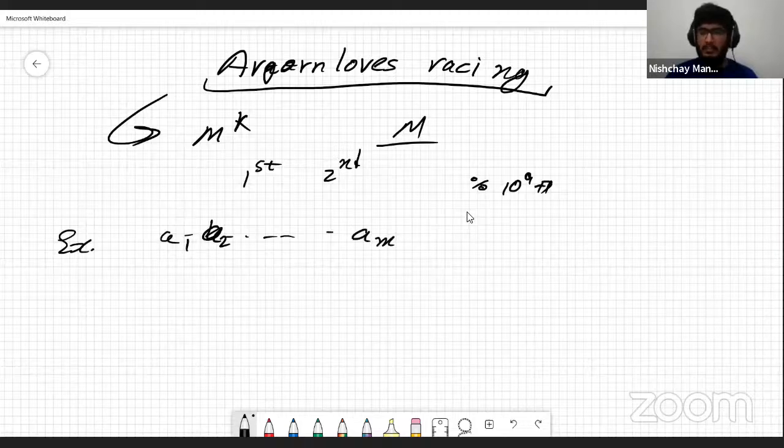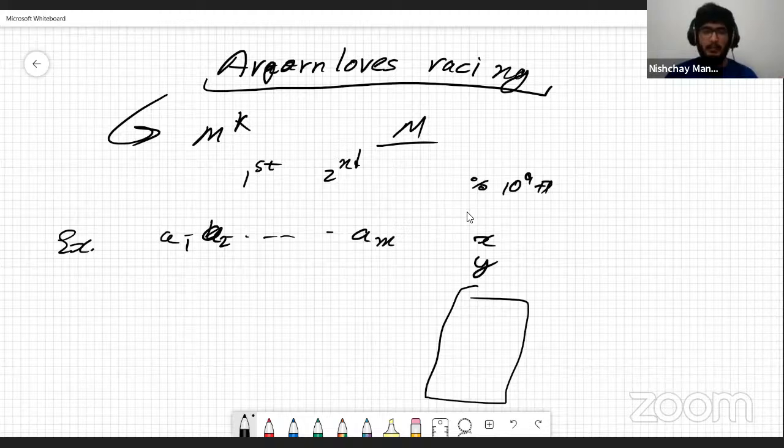I select these horses and then I'm going to race them. Somebody's going to come first. Let that be X. Somebody's going to come second. Let that be Y, and the rest, let that be the rest, right? So the rest of the horses are not going to be first or second at any point of time, because those are slower than the second horse here. So the rest of the horses I can just throw in the trash, because these aren't going to be the first and second horses, right?